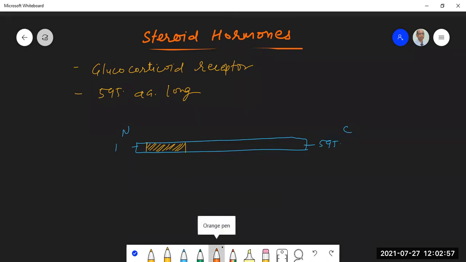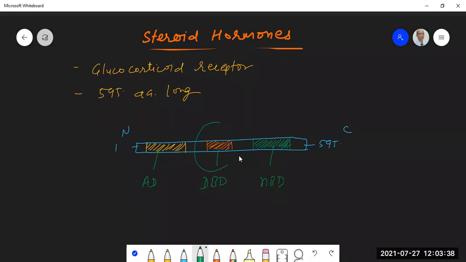Then somewhere in the middle, it has got a 66 amino acid DNA binding domain. And towards the C terminus, it has got a 240 amino acid long hormone binding domain. Okay, so this is activation domain, this is DNA binding domain, and this is hormone binding domain.